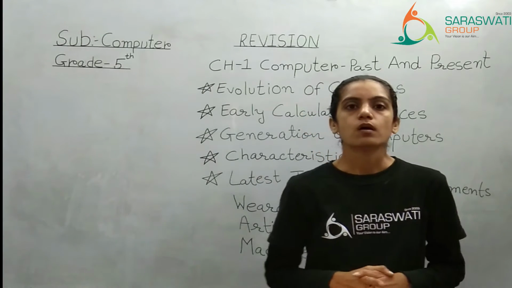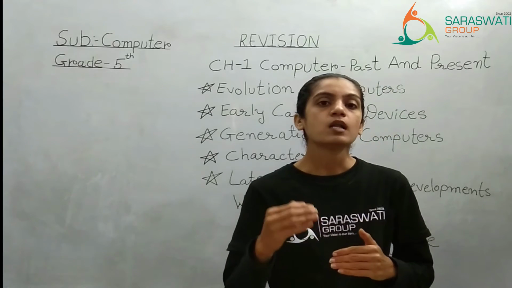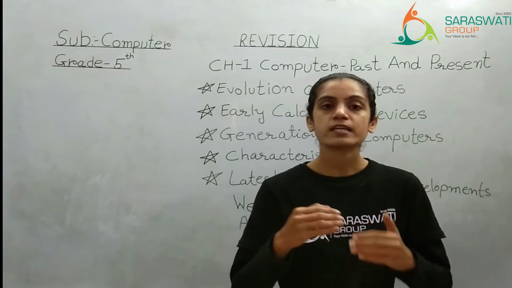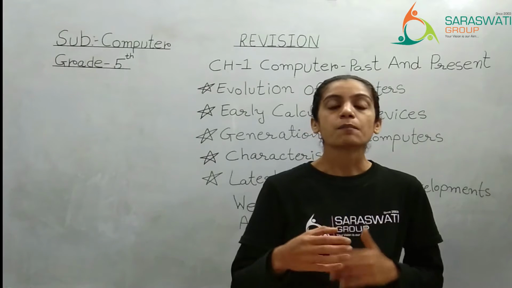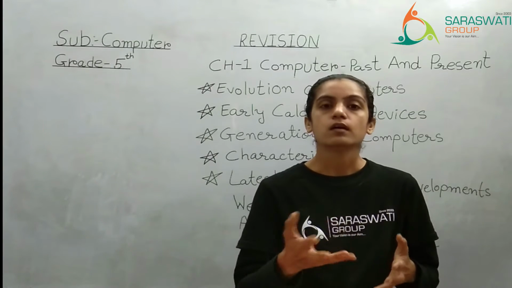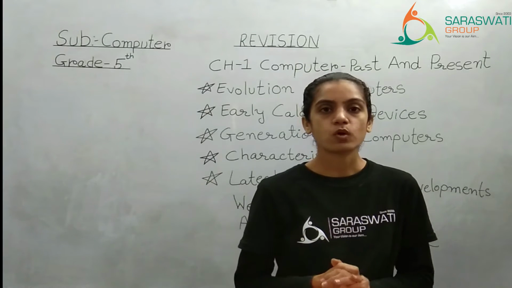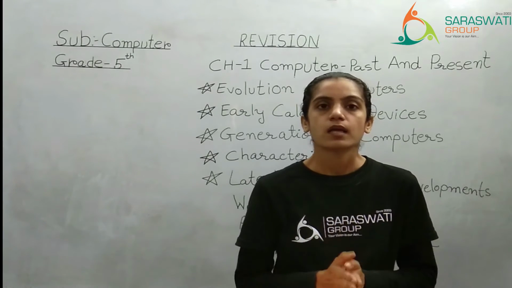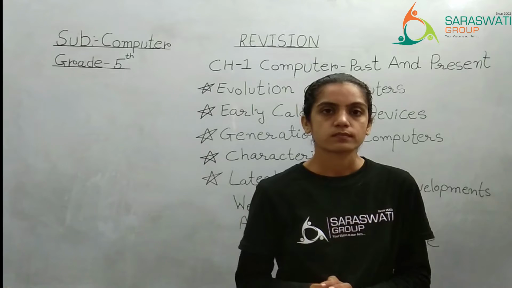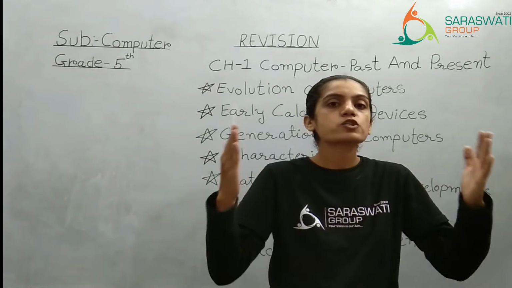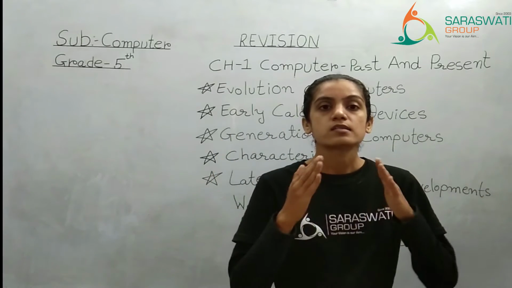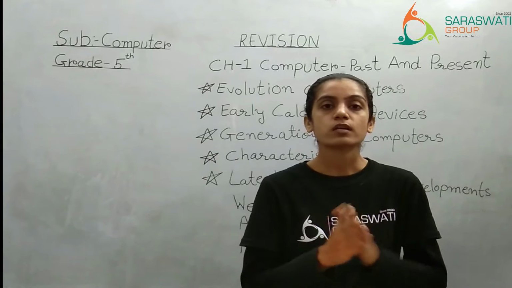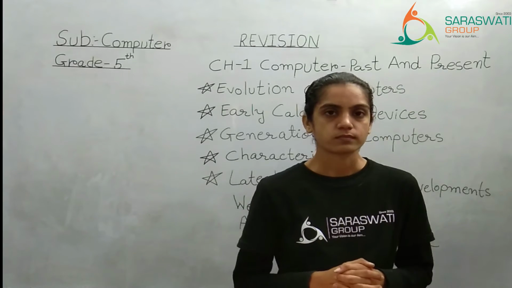So the abacus had a limitation that it could perform only addition and subtraction. Napier's bones had the limitation that they could perform only division and multiplication. But the Pascaline calculator can perform a large number of addition, subtraction, division and multiplication.